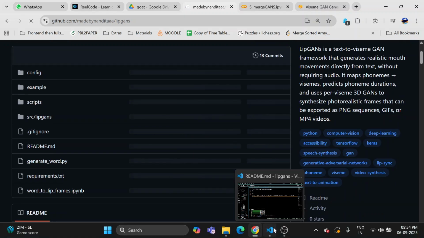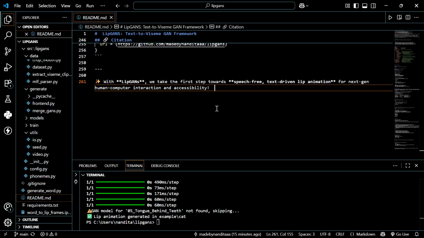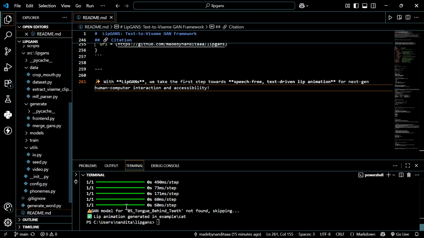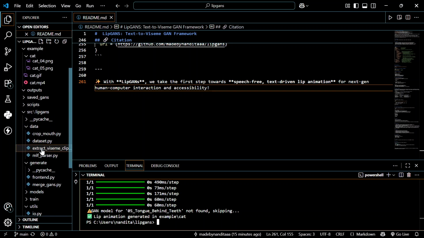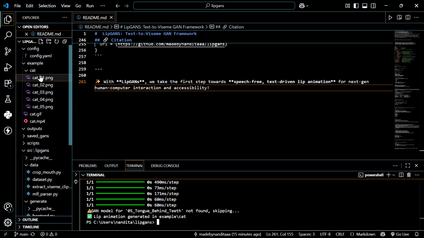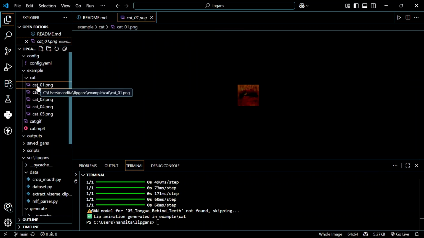This is where I have made the project locally. Here also I have tried to make it. There was some error, so I ran it in Colab. But I have fixed it now. It should work. I've created cat.